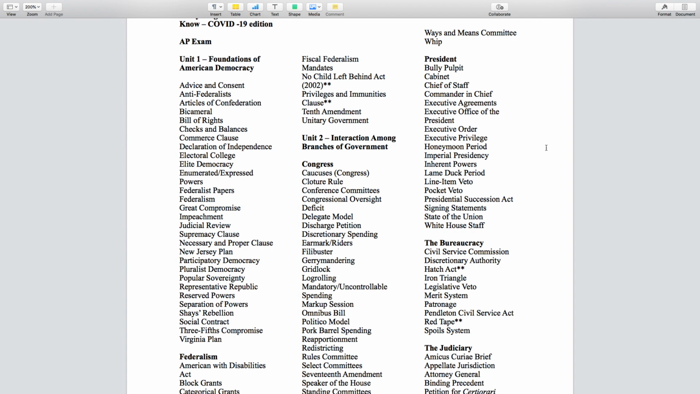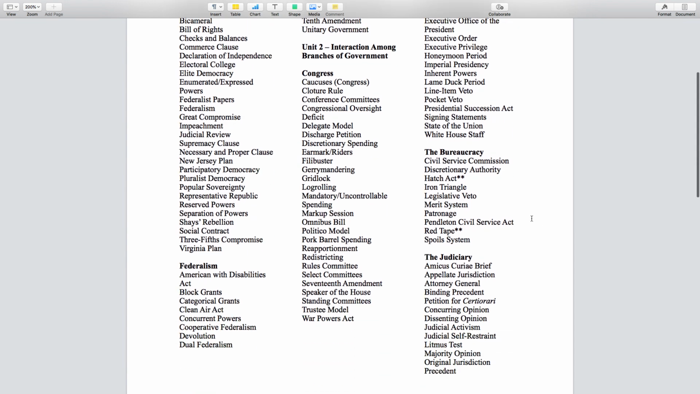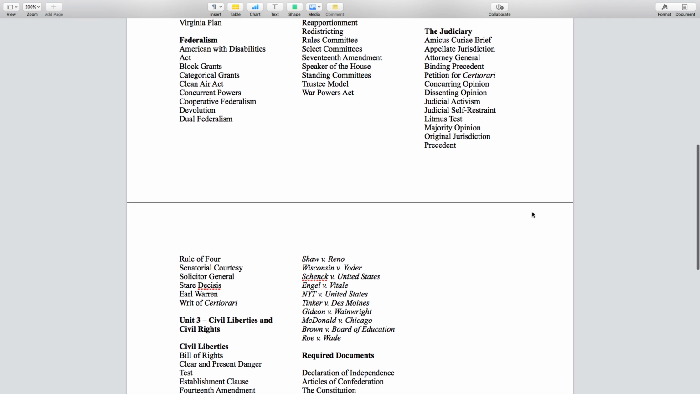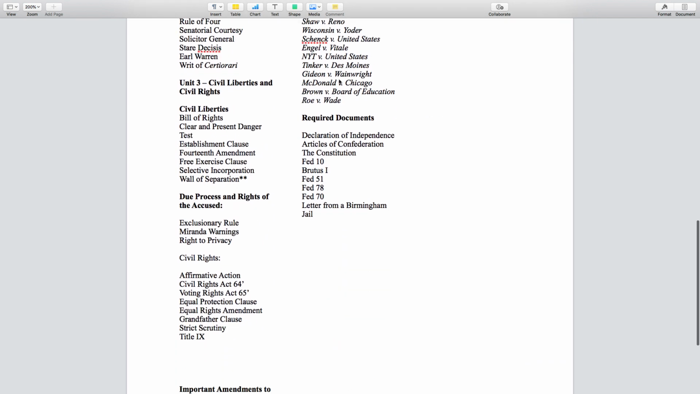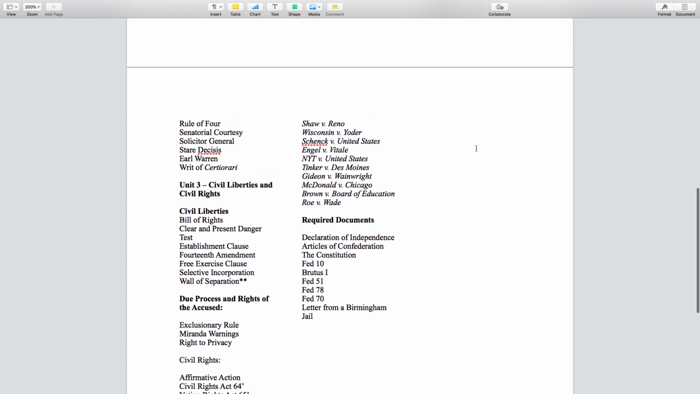Okay, I'm going to stop there today. Tomorrow, I'm going to get through the rest of the presidency. I'm going to get through the bureaucracy as well. In one day, I'm going to try and knock out the judiciary for you guys because I really do want to focus a lot on the Unit 3 civil liberties and civil rights stuff. I think that's really important.